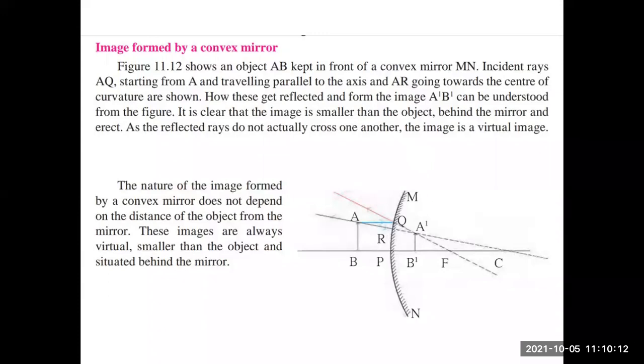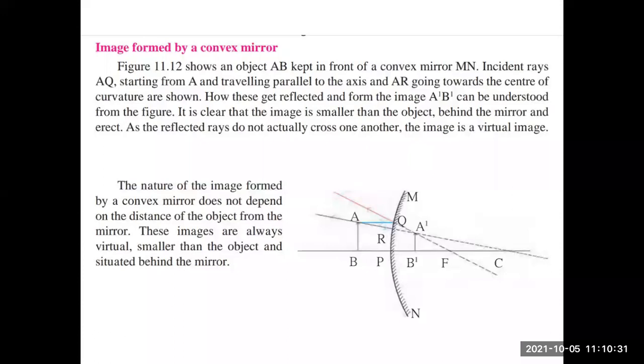As the reflected rays do not intersect each other, we draw dotted lines, that is extended lines, and make them cross. Wherever they intersect, we form our image. That image is called a virtual image.